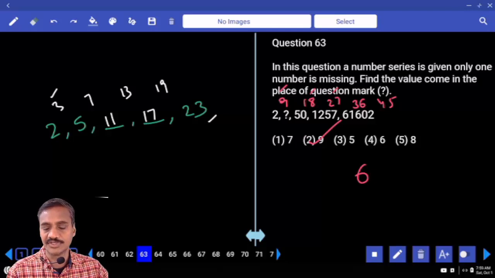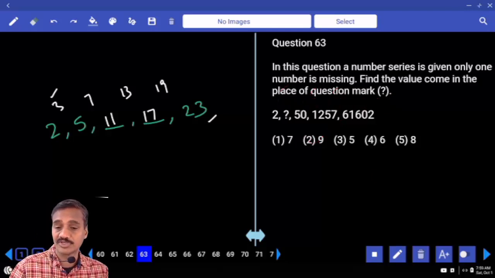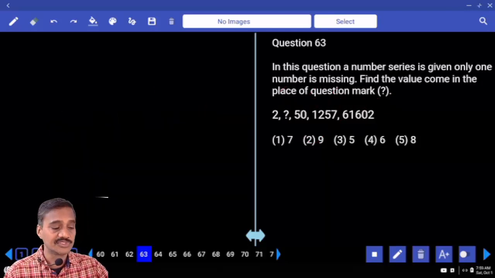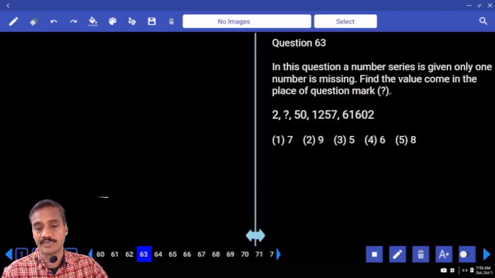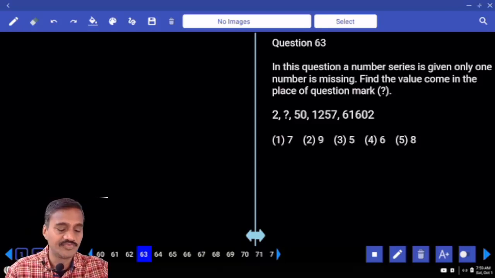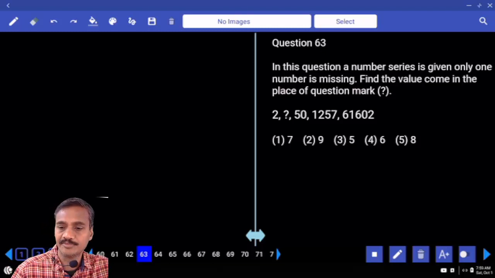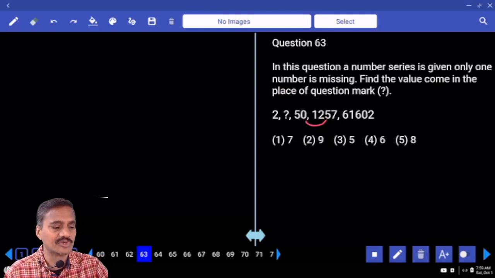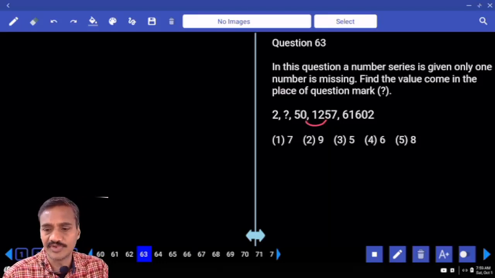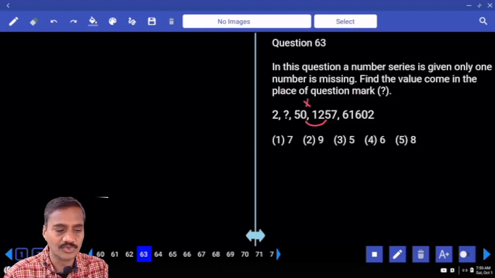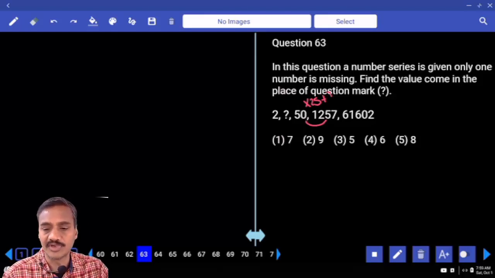Now in the 63, now again number starting with 2, ending with 61, 601. Now numbers are increasing at a very faster rate. అవునా కదా? Then ఇప్పుడు ఏం చేయాలి చెప్పండి? Now 50 and 1257. Now 50 and 1257 means it is multiplied with how much? Into 25. 25 into 5, 120 కదా? Now into 5. Into 25. Into 25 plus how much? Plus 7. ఇక్కడేమో ఇంటూ 25 వచ్చింది.